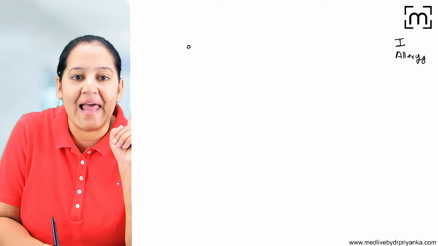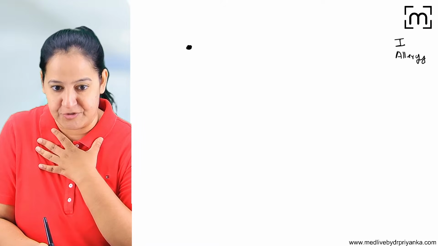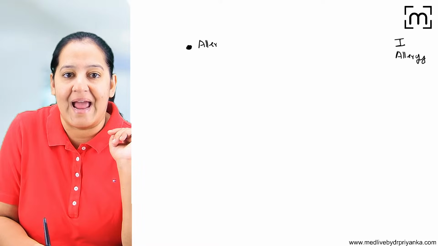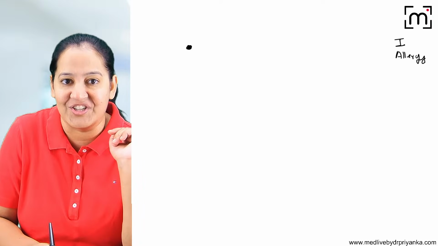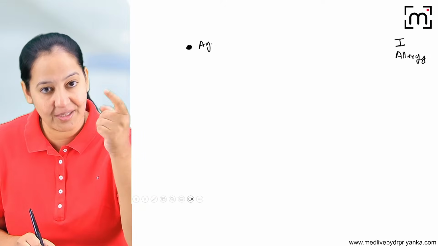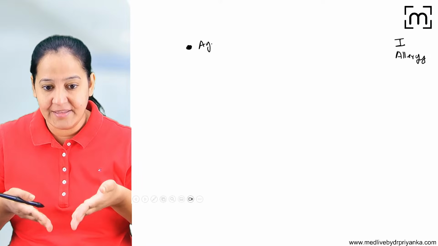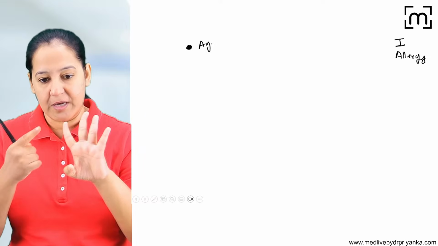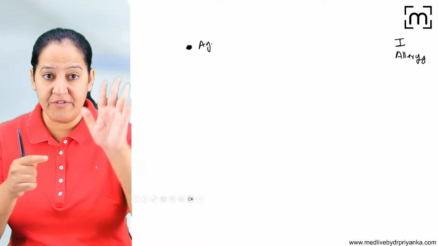So as soon as an allergen enters my body, suppose I am the subject, and this allergen is entering me. Let me call the allergen as antigen. I'm having allergy with dust. So my allergen, my antigen, is dust. So if I'm inhaling the dust, 5 cells will come one by one. 1, 2, 3, 4, 5. You have to learn the sequence.